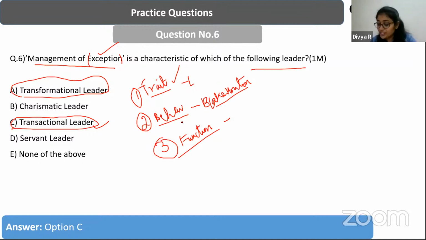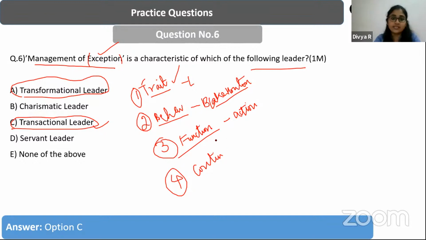Functional leadership is talking about what kind of functions a leader should be associated with to become successful. For example, there is one leadership theory called action-centered leadership theory. That is given by Adair, and that falls under functional leadership.